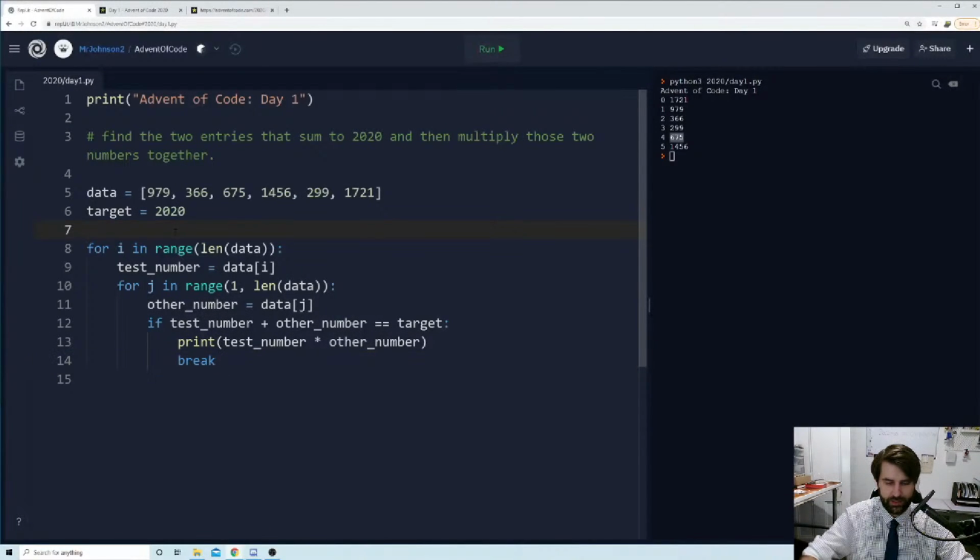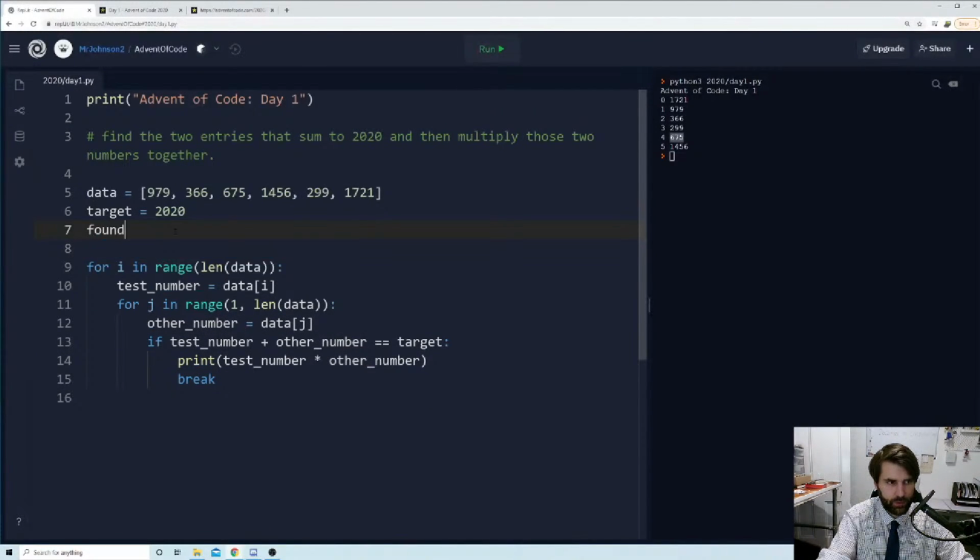And then I guess we should really have a Boolean up here. Maybe we'll call it found equals false. Python is a capital F on false. And in this second for loop, we're going to say if found, then we're going to break. So you can here say if found equals true,